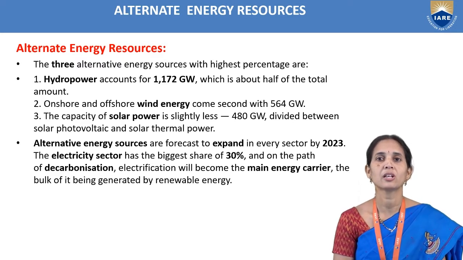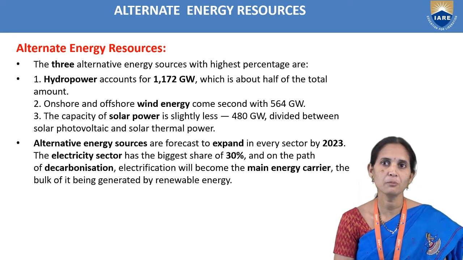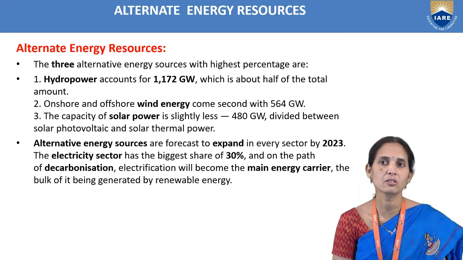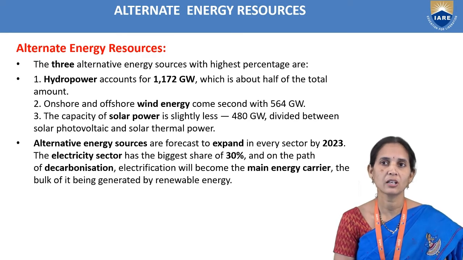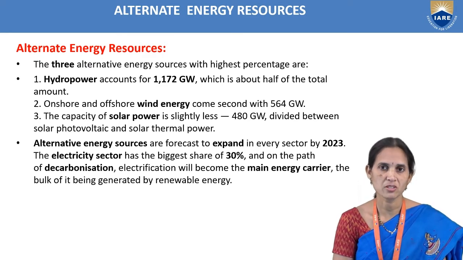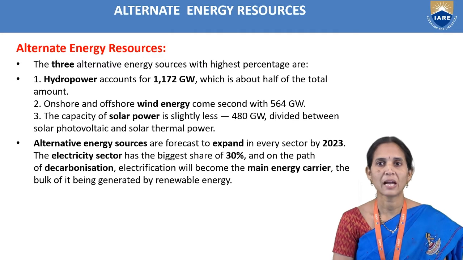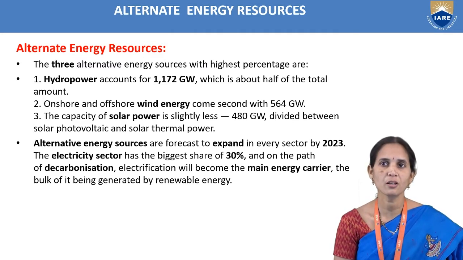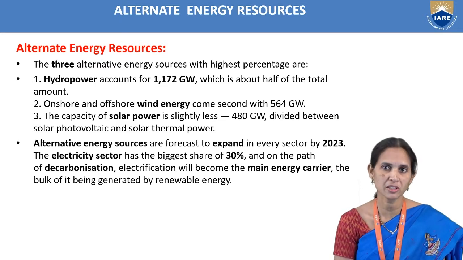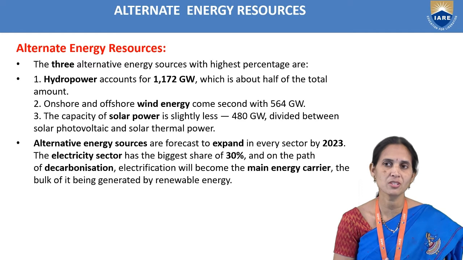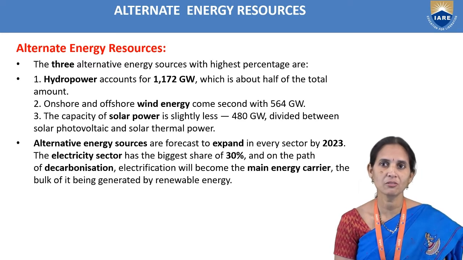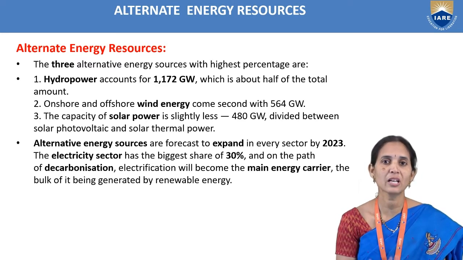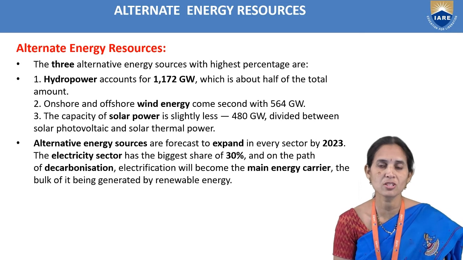We get solar energy from photovoltaic and solar thermal power plants, where electricity is produced from solar panels. Alternate energy sources are forecast to expand in every sector by 2023. We are now in 2021, so by 2023 it should expand. The alternate energy resources we have to use.